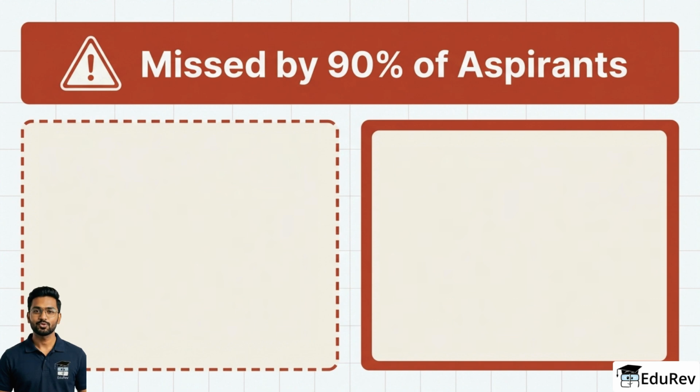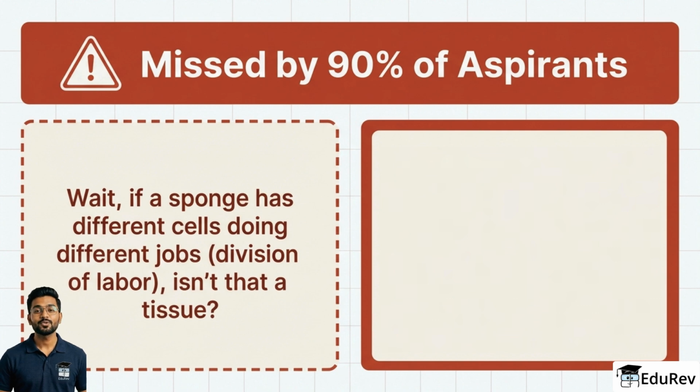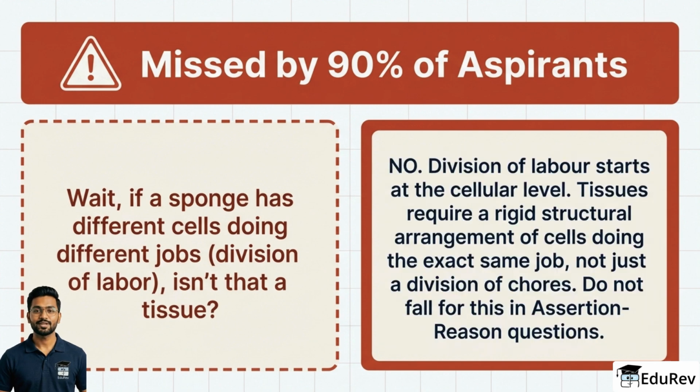Here is one of the most missed points. A sponge may show different cells doing different jobs, but that does not make it a tissue level animal. Tissue level requires a rigid structural arrangement of cells doing the exact same job in an organized form. That is why cellular and tissue levels are not interchangeable. If you blur that distinction, statement-based questions can trap you very easily.